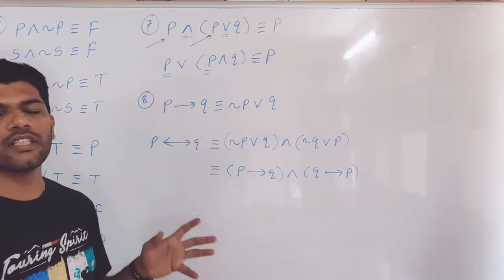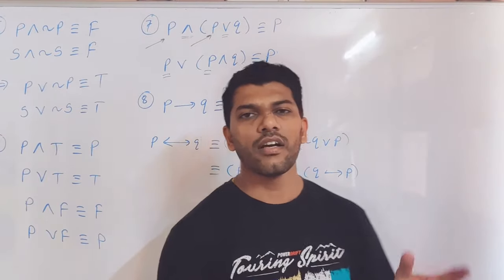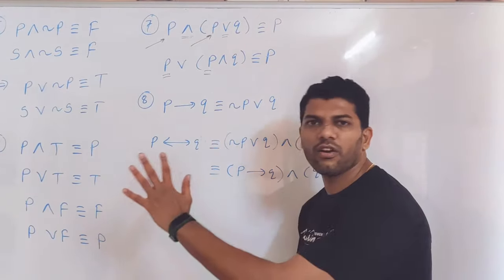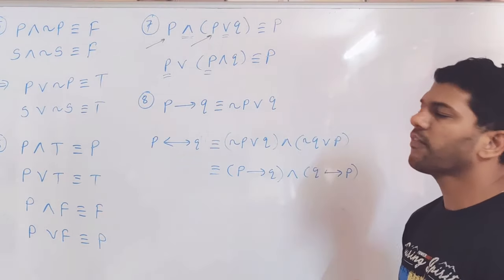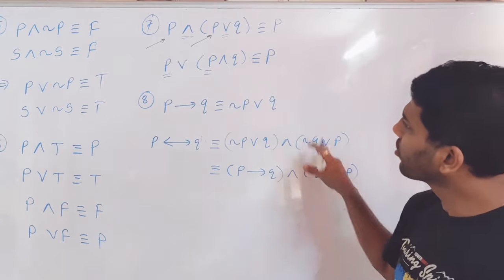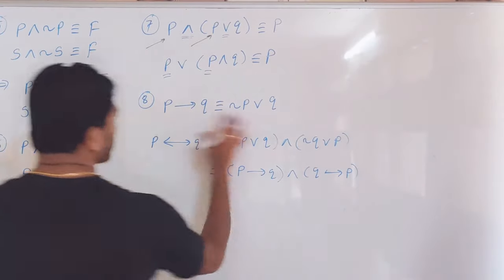You can confirm these results by drawing an entire truth table. Just prepare a truth table to confirm left hand side and right hand side for this. So these are the logical statements which are always equivalent.